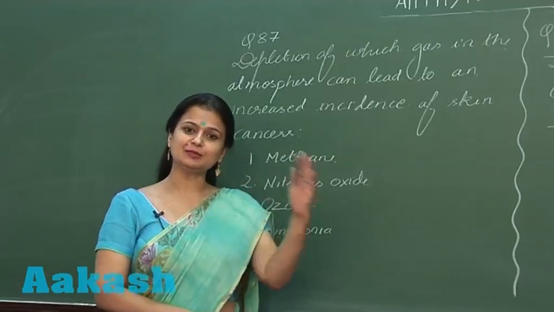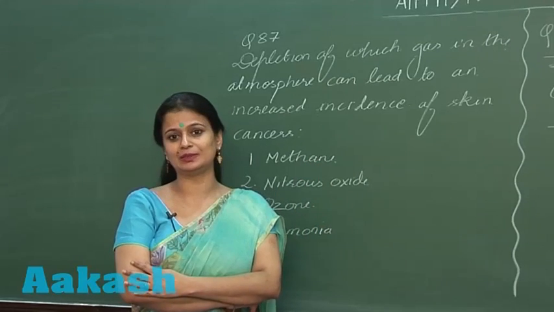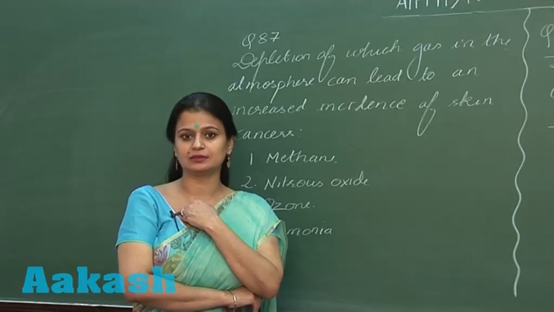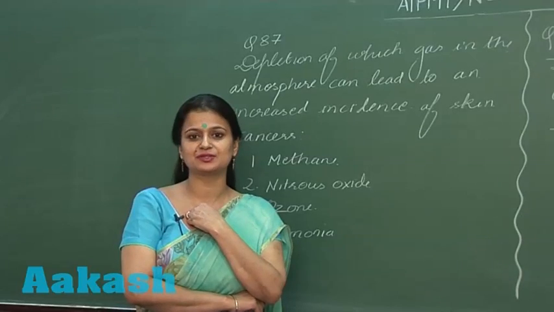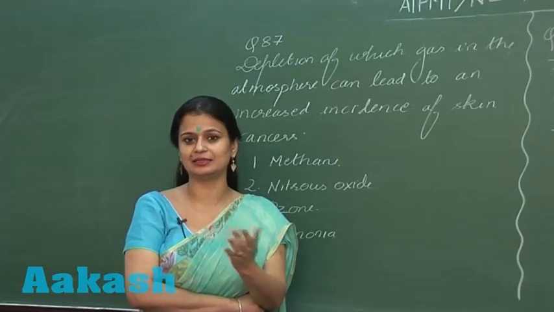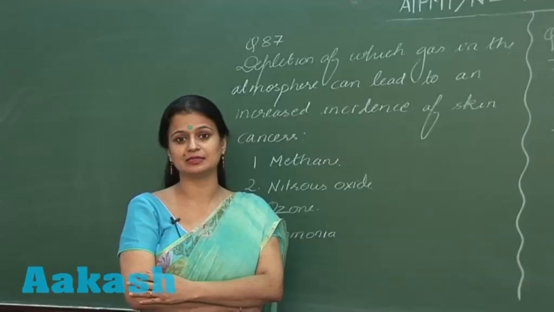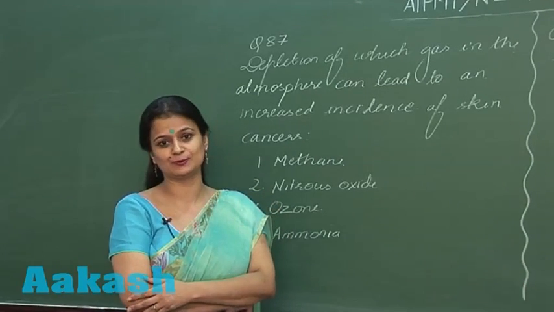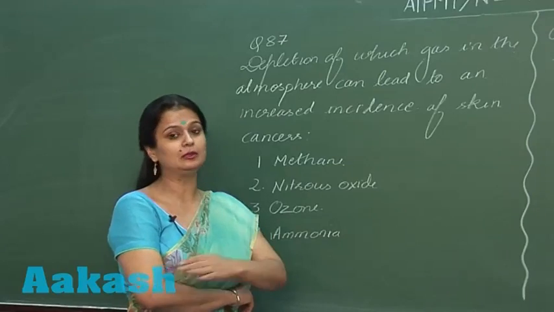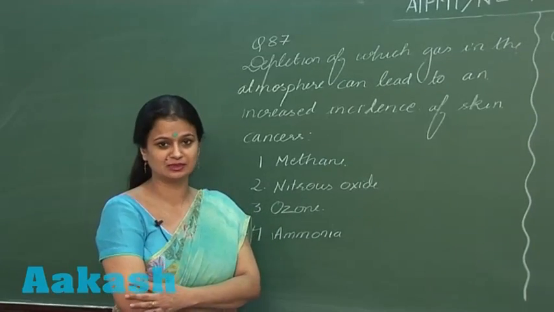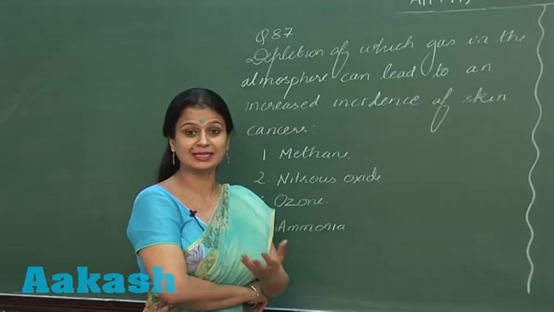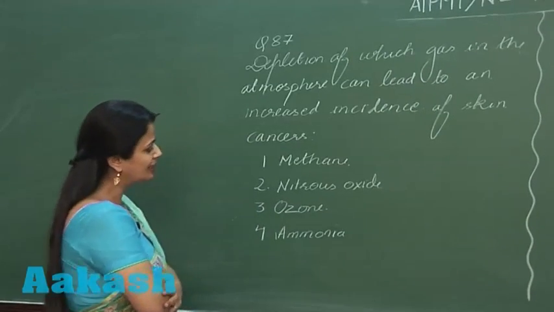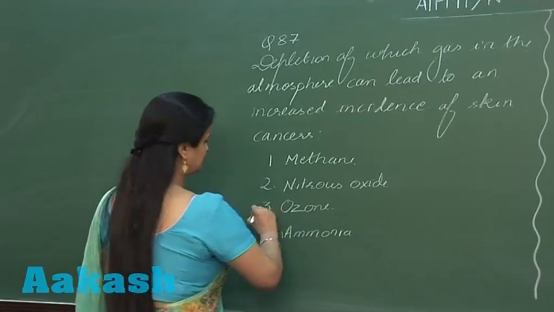You know that in the atmosphere there is the ozone layer, which protects us from the harmful effects of UV rays like skin cancer and skin diseases. If the concentration of ozone decreases in the atmosphere, this will increase the load of UV rays on the Earth's surface, leading to skin disorders. So the right option here is option number 3.